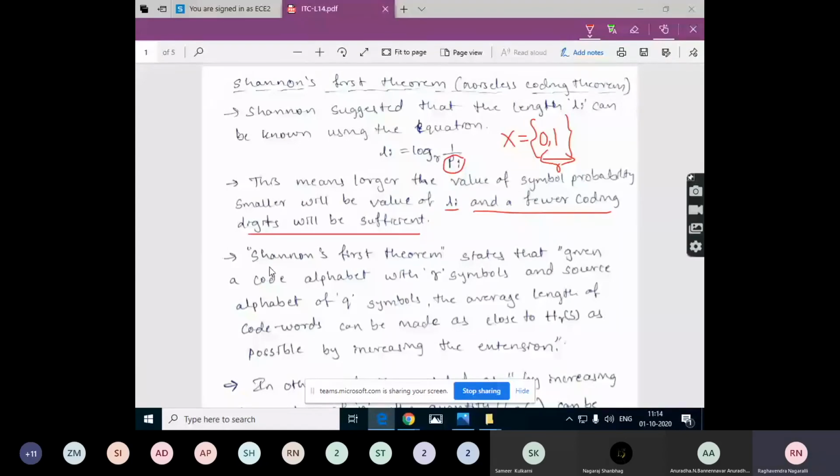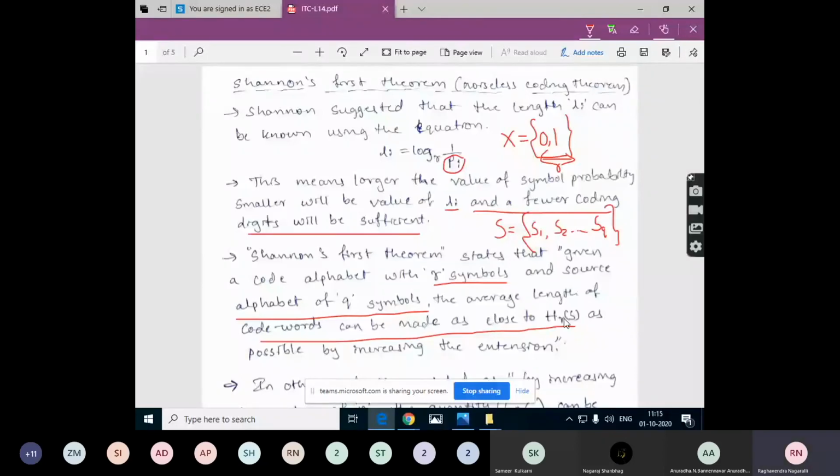So Shannon's first theorem states that given a code alphabet with R number of symbols and a source alphabet S with Q number of symbols, S1, S2 up to SQ, the average length of the code words can be made as close to HR of S. What is this H of S?